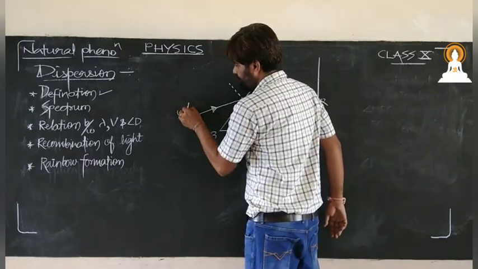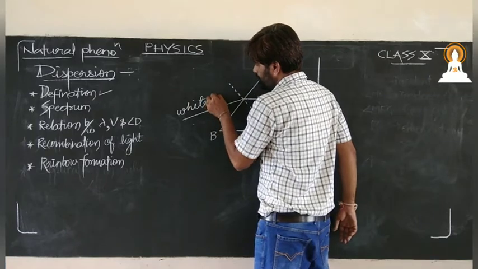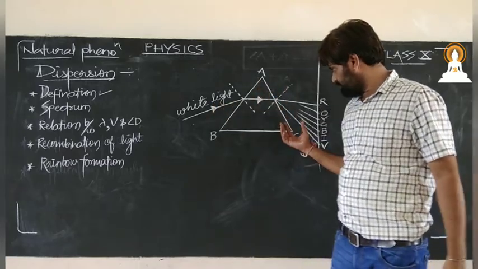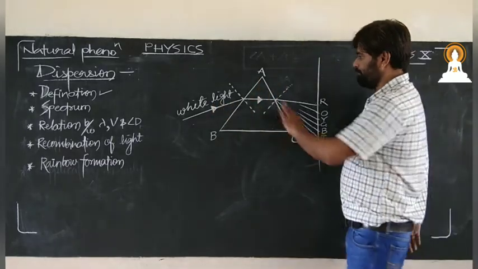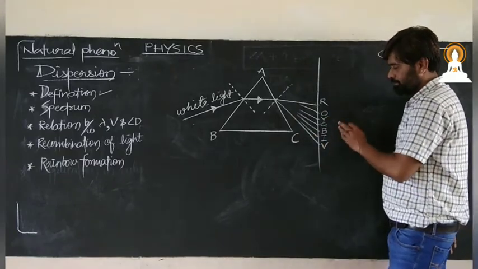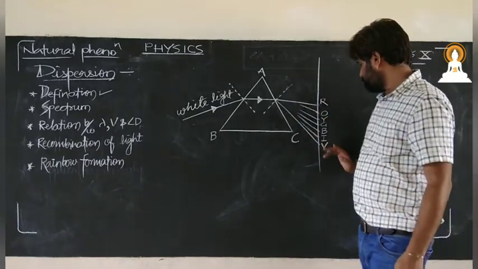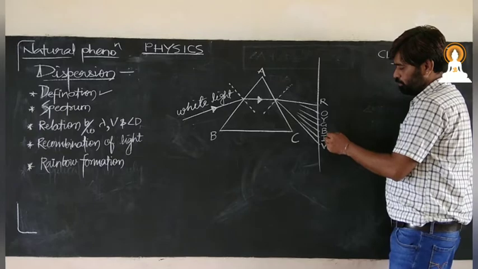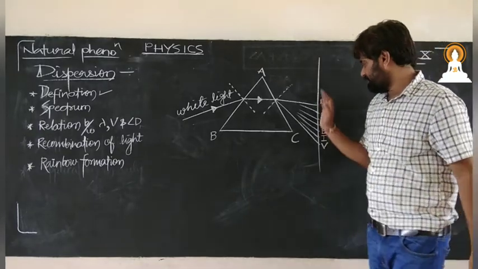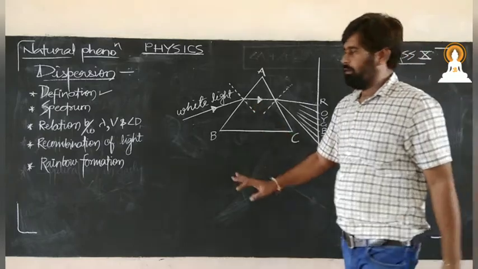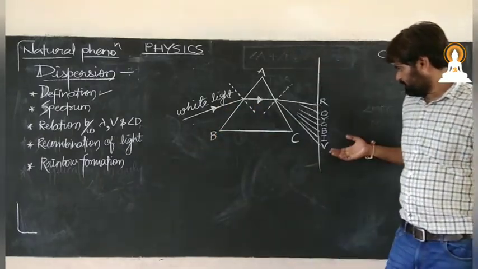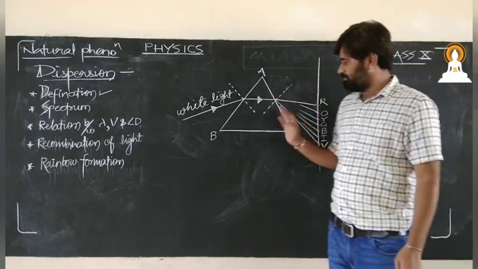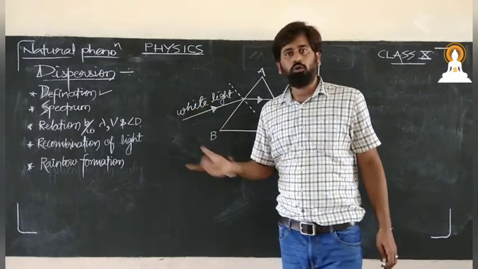He took a white light and passed it through a triangular prism. Then he got these 7 colors, which we may remember visually: red, orange, yellow, green, blue, indigo, and violet. He further experimented to see whether more colors were there, but he finally got only these 7 colors. That's why we say white light is a combination of 7 colors.